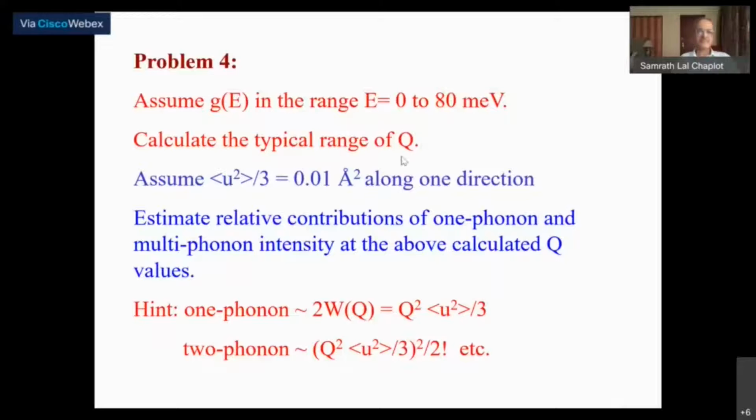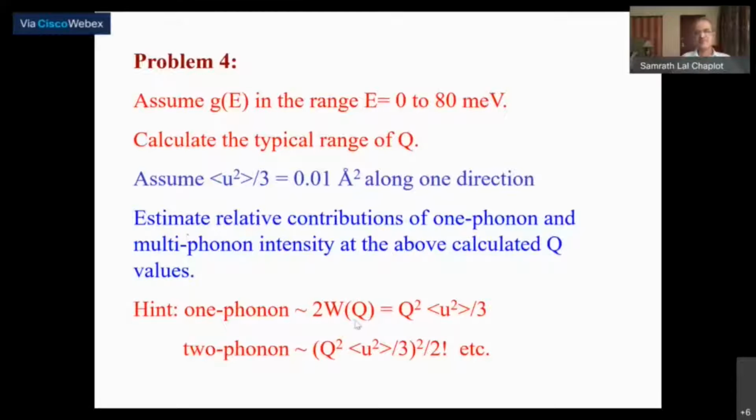Okay. And then there's a second part of the problem here. Assume that the direction is 0.01 angstrom square. So then I'm asking: estimate the relative contributions of one phonon and multi-phonon intensity at the values of Q that you have chosen.